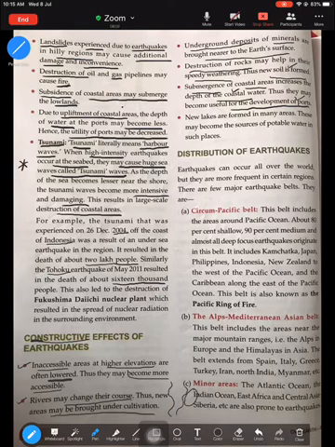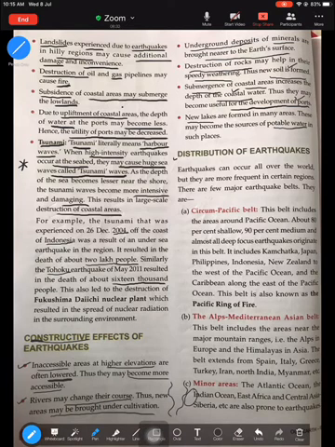And sometimes because of the vibration, the seismic waves can even lead to new lakes being formed in many areas, which could become a source of water for those areas. A new lake could be discovered because of the rising up or the lowering of the earth's surface, and that lake could be utilized for many different purposes by the local people. All right, so these are the constructive and destructive effects of an earthquake.